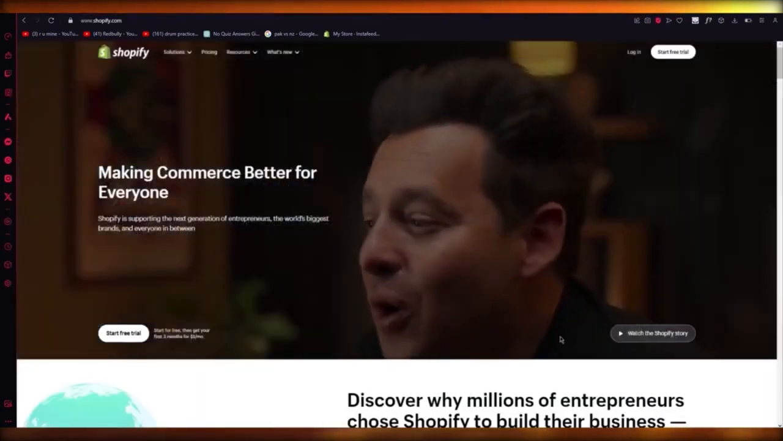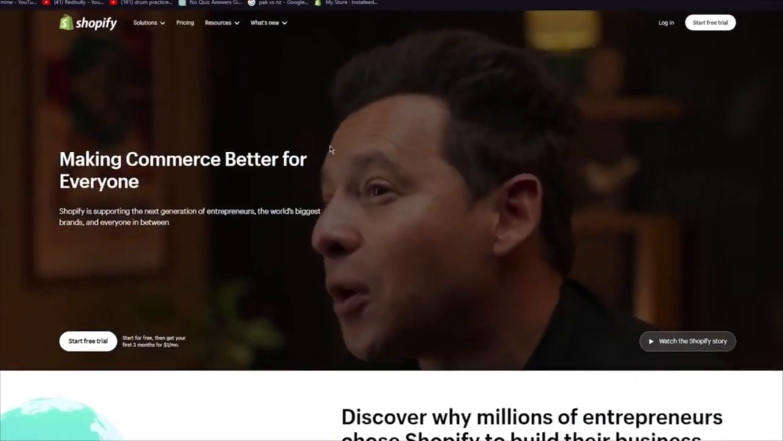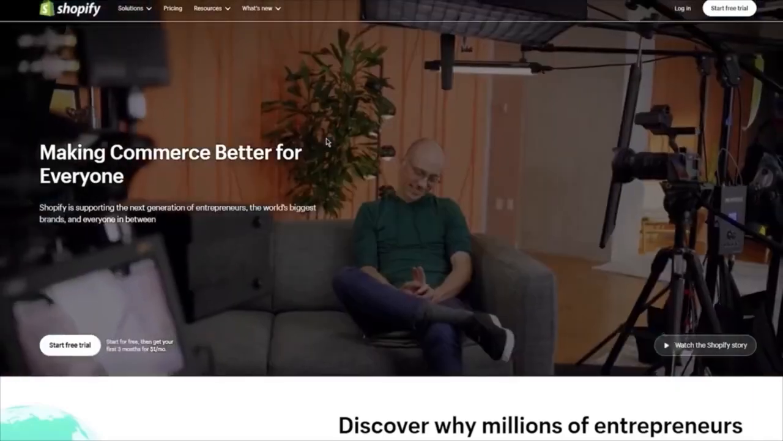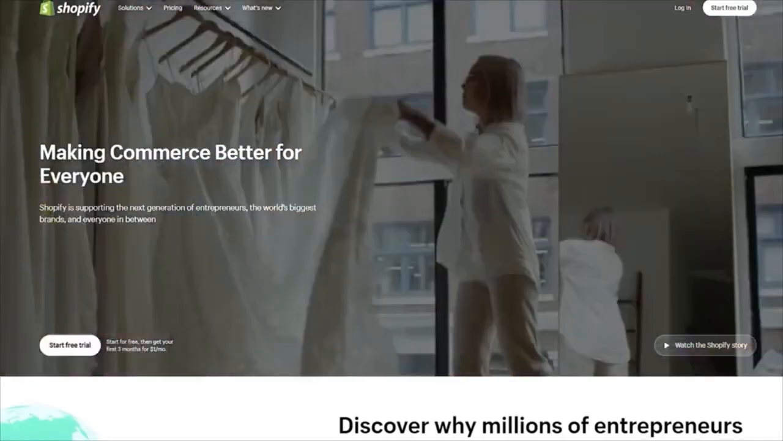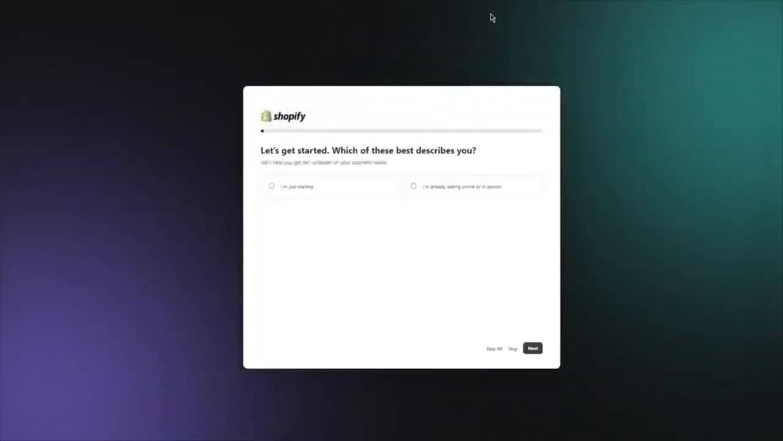So to start things off, we're going to come over to shopify.com. And once you're into shopify.com, we're going to create an account with it. So to create an account with it, what you're going to do is come down here and click on start free trial. And it's going to take you into the store creation. Now, once you go into the store creation, it's going to tell you to get started.